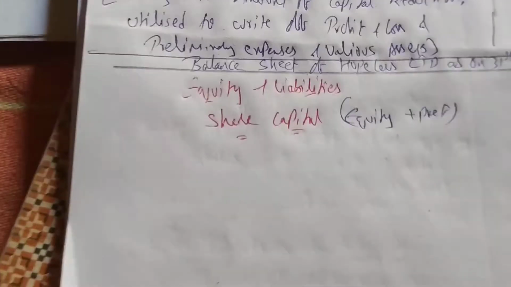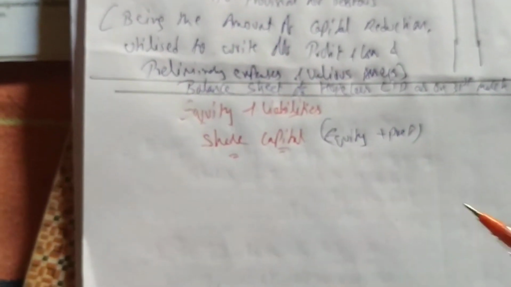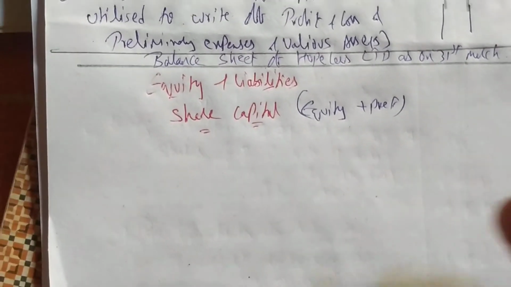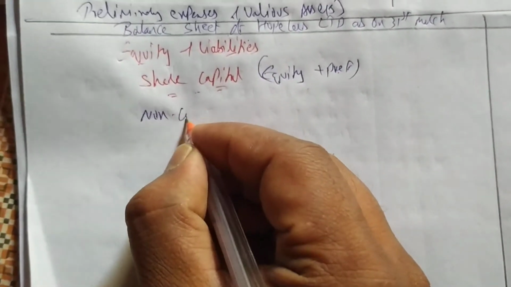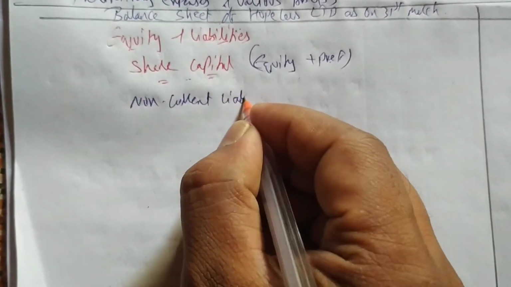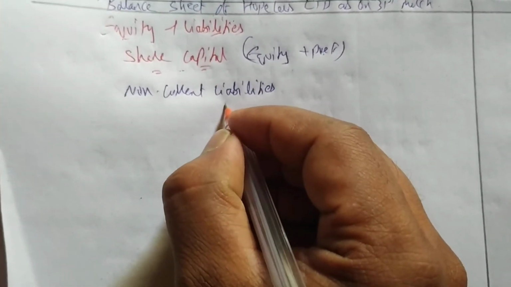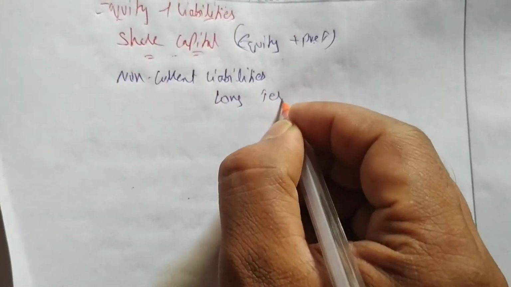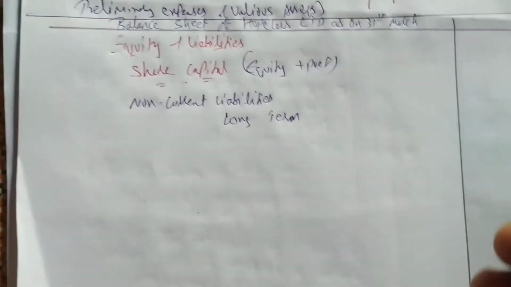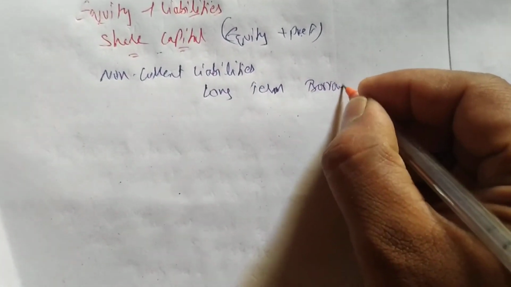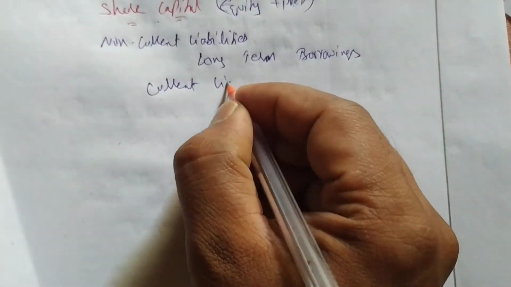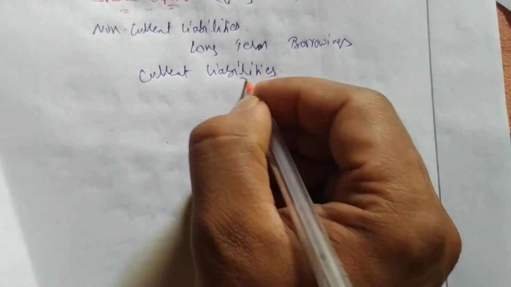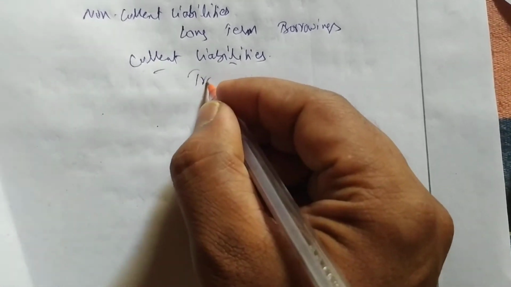Okay, so I have prepared a balance sheet of Hopeless Limited as on 31st March. This is a company, so we have to prepare the company's account format: equity and liabilities, share capital, equity plus preference. Next we have to write non-current liabilities. In that we are having long-term borrowings, that is debentures. The amount we'll write later. Next is current liabilities. In that we'll write trade creditors.